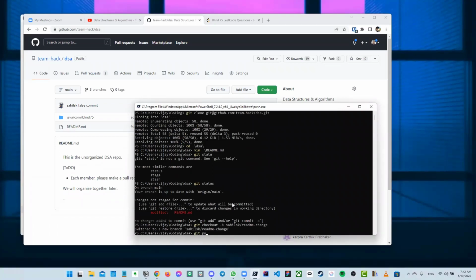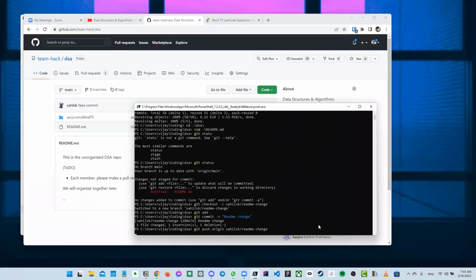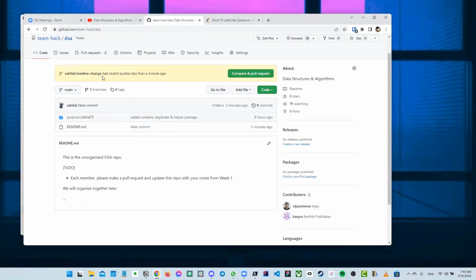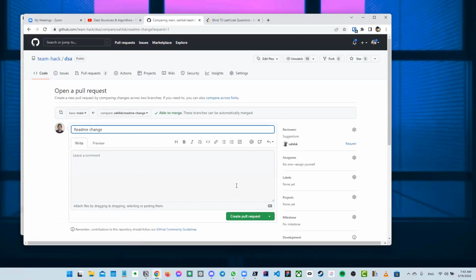Gotcha. And git push origin, the same thing, your branch name. Yeah, you haven't added the file. Oh yeah, thank you. Git add all. So like this, then you'll see that there's a pull request that comes up. You take a look at it, just create the pull request.